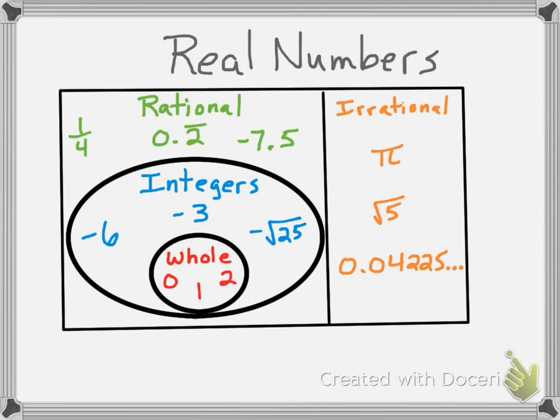So some numbers can be more than one subset of numbers. Okay, you could have a number that's just rational and real, or you could have a number that's an integer and rational and real, or a number that's whole number and integer and rational and real, or irrational and real. Okay? So, that's what we're going to practice next. We're going to identify the subset of numbers.